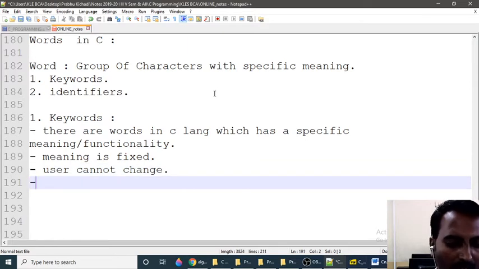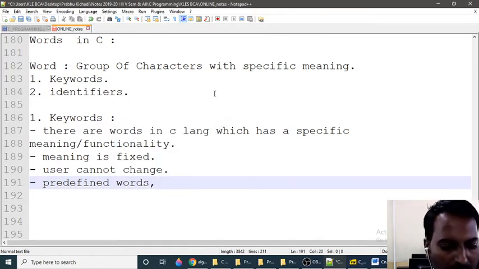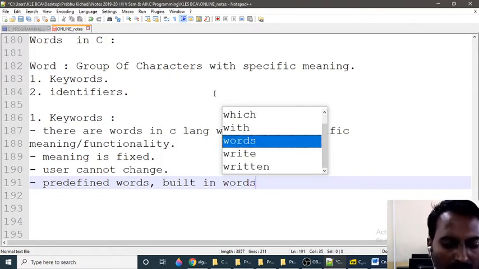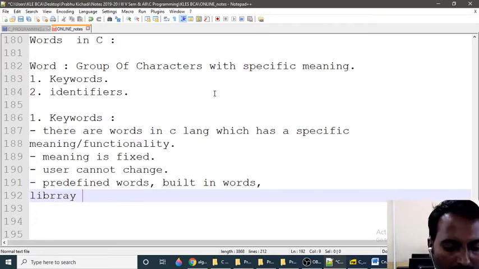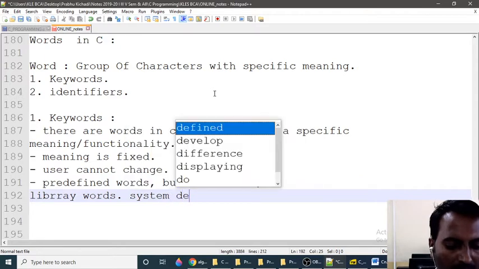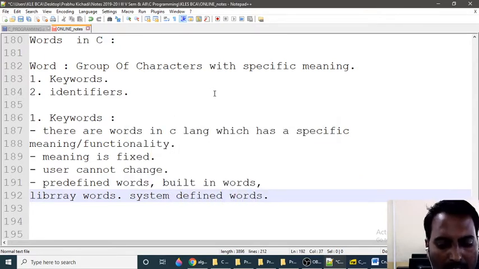So they are also called predefined words, built-in words, library words, system-defined words, because they are already present in the C compiler.